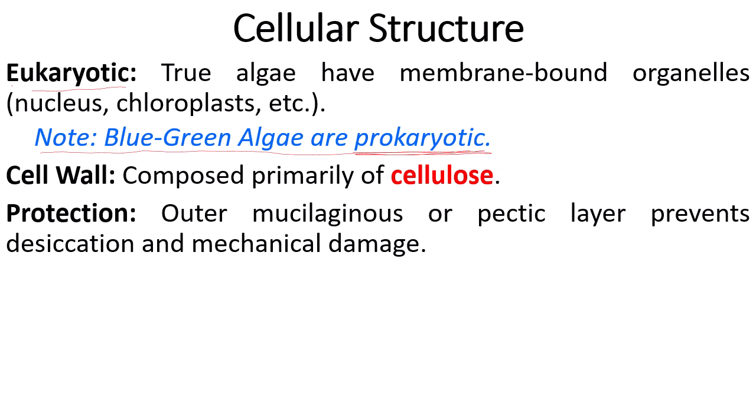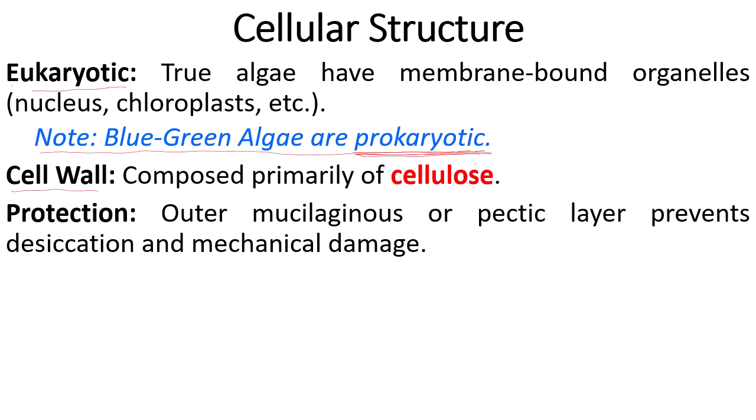So this is a very important point: algae have two different types of cellular structures, prokaryotic as well as eukaryotic. Prokaryotic algae include blue-green algae, and the rest of all algae are eukaryotic.